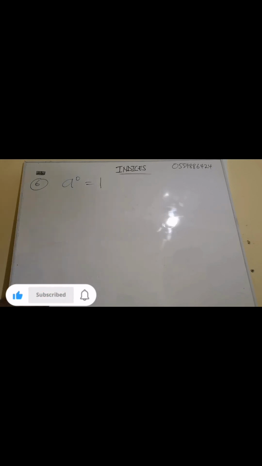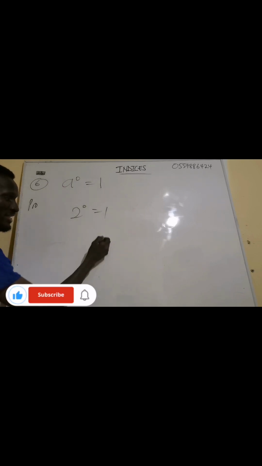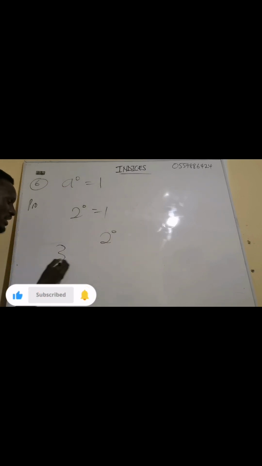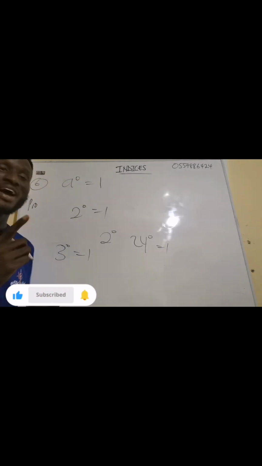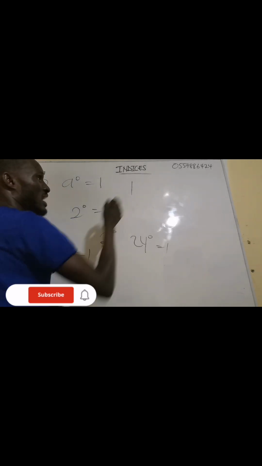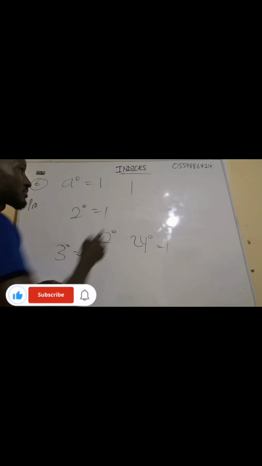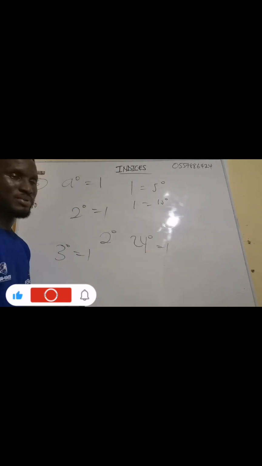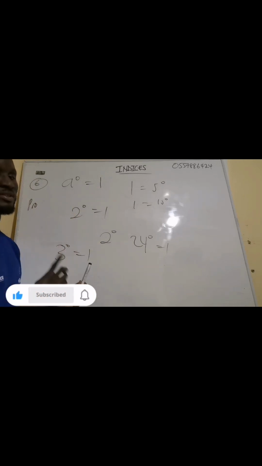Now, let me prove this one nicely. If I have 2 exponent 0, it is 1. The same as if I have 1, it is the same as 2 exponent 0. 3 exponent 0 is 1. 24 exponent 0 is 1. So 1 can be written in different forms. If I have 1 and I want to change it into the form of an index, it depends. Someone can write 5 exponent 0, someone can write 10 exponent 0, you can write plenty of things, but we are going to deal with this based on the question given.